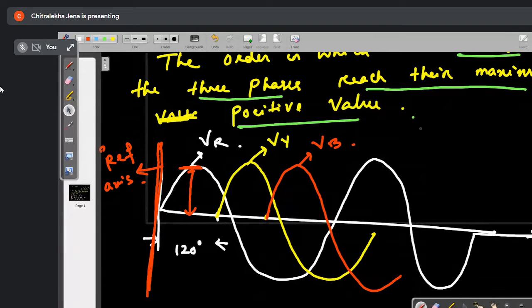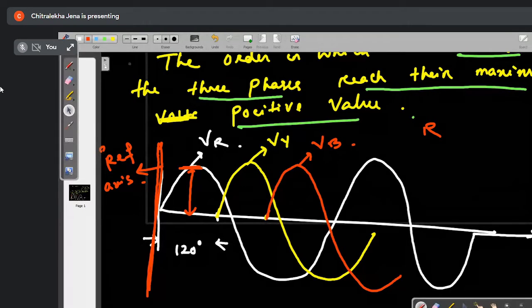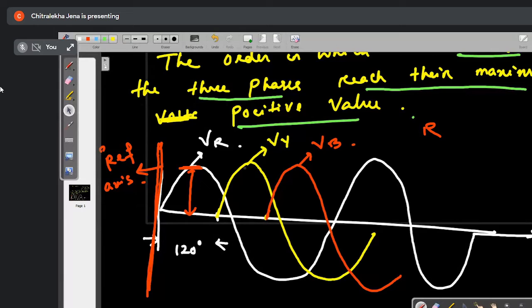R phase. Okay. Second, maximum of which voltage comes? Vy. Then next comes VB. So the order in which they reach their maximum positive value is: first R comes, then Y comes, then B comes.